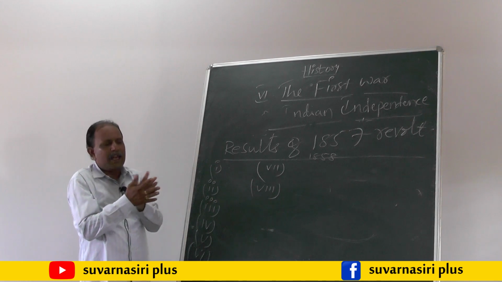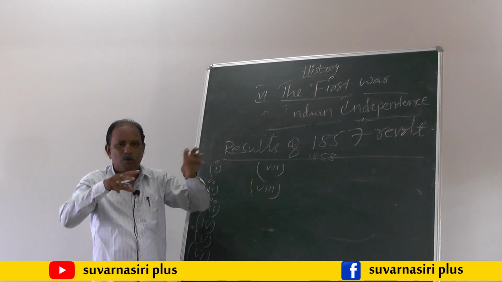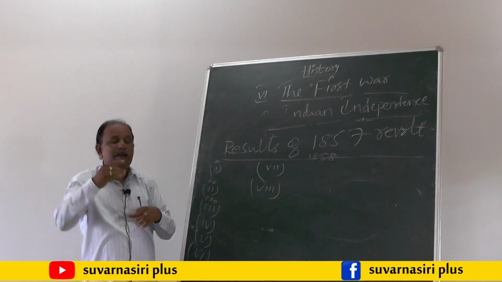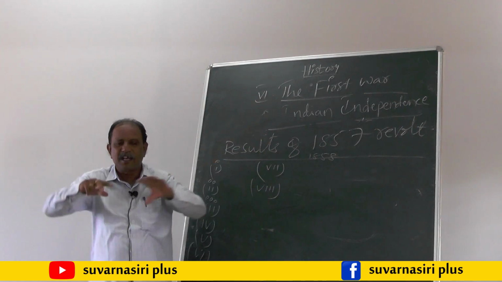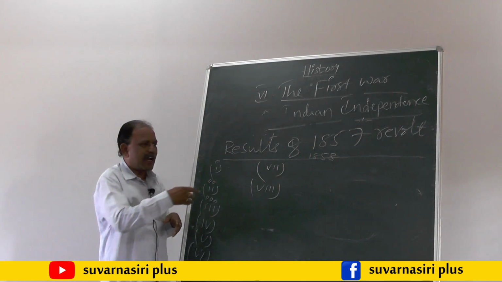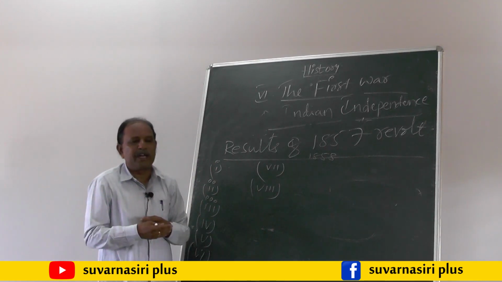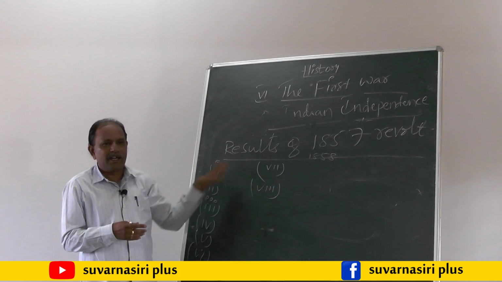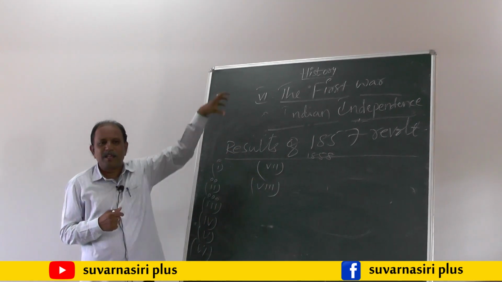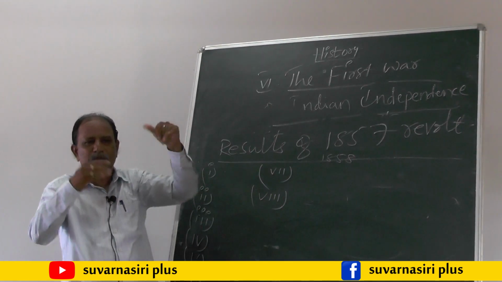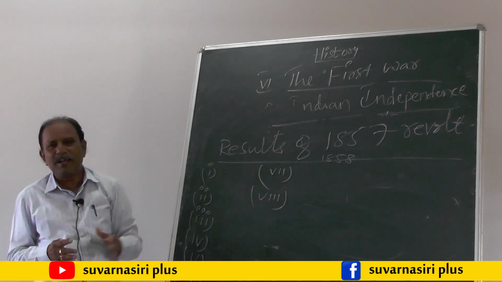Already we discussed the lack of unity among the Indian sepoys, and this revolt was concentrated only in some areas of India but not spread throughout India. It is mainly concentrated in North India, not spread to South India, and there was no unity among the Indian sepoys, but there was full unity among the British sepoys. And some of the Indian native rulers, instead of supporting Indian sepoys, supported the British government. These are the important points for the failure of the 1857 revolt.